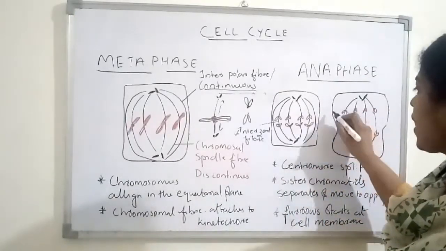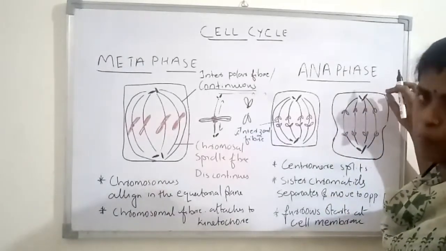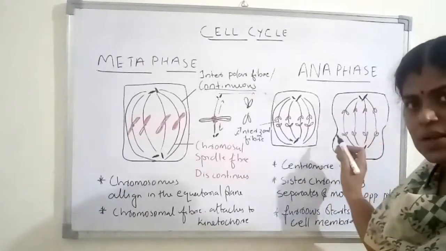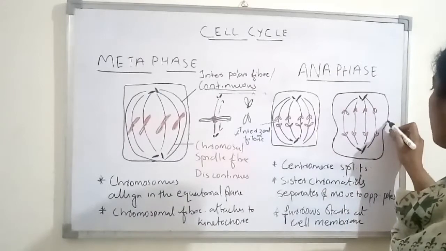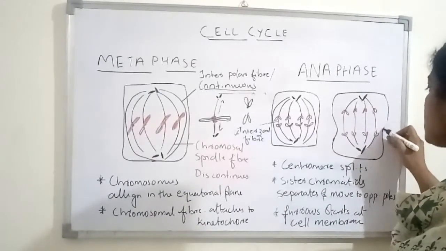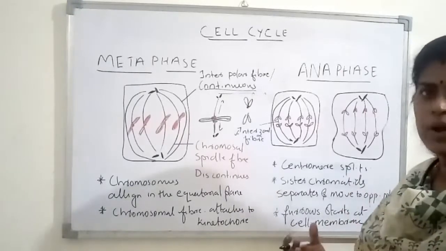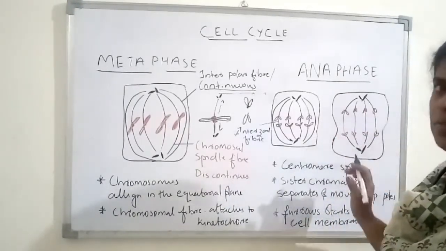In late anaphase, the sister chromatids will be closer to the pole, and in an animal cell you can see that the furrows will start to form here. It is the starting of the cytokinesis. The furrows will start to form over here in the animal cell.